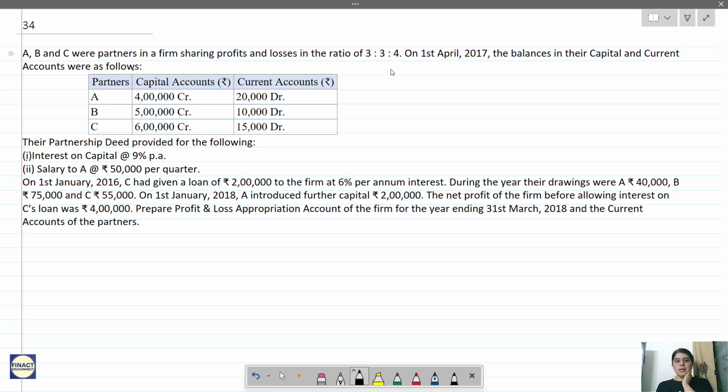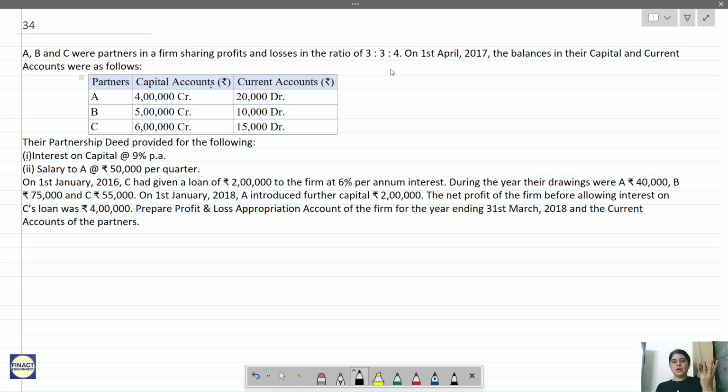So A, B, C were partners in the firm, sharing the profits and losses in the ratio of 3:4. Now we have just done 2-3 questions with 2 partners. Now there are 3 partners over here. On 1st April 2017, their balances in capital and current account were as follows. Now this has become a little more complicated.